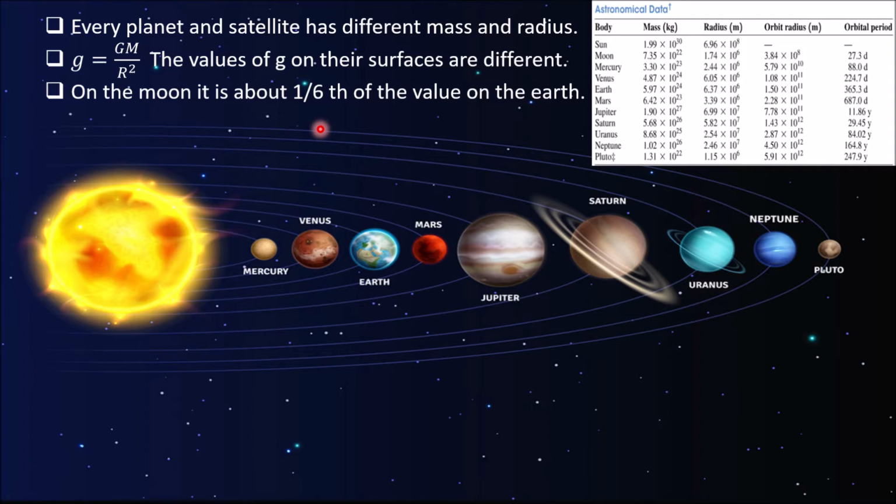In other words, if any person jumps at a height of 10 meter on the earth, then on the moon they can jump about 60 meter.